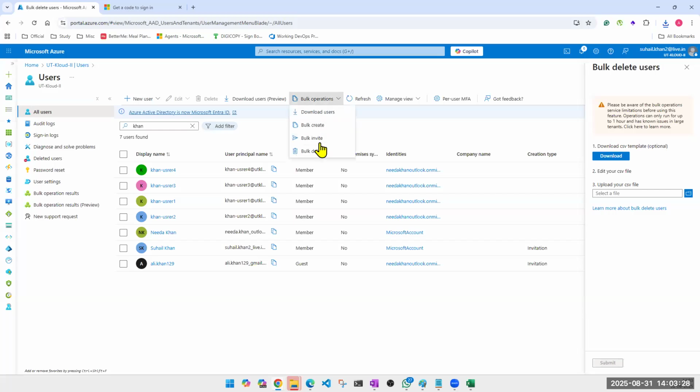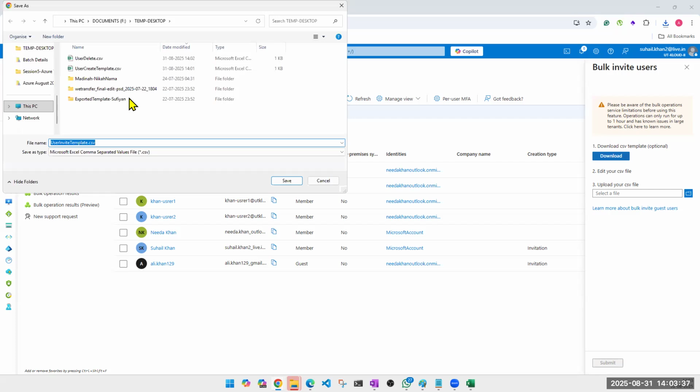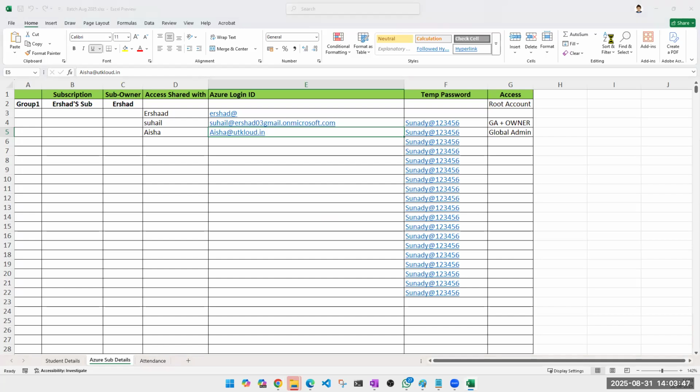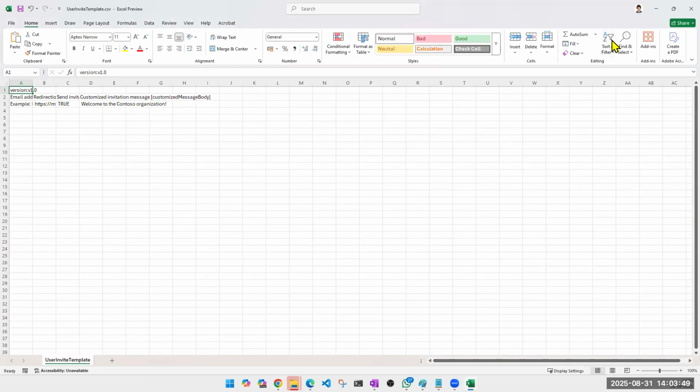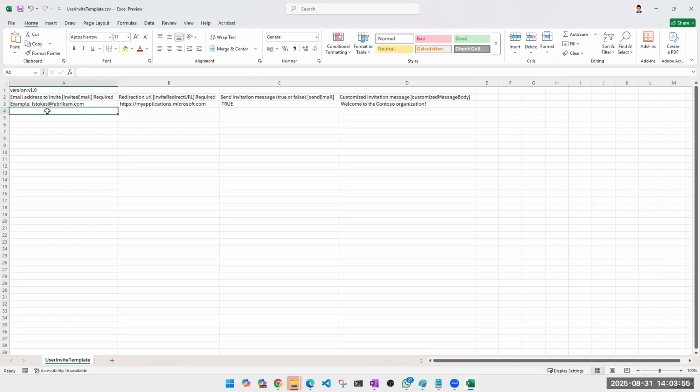Again, invite, same thing. Download this template. Always rely on this template. Do not use your own template. Do not use an old template. Do not download it from anywhere. You always get this template here. This is the best practice. Let's have a look. What do we have here? I'm sure it will have an email ID column. Look at this. What do you have to do here? Their email address.